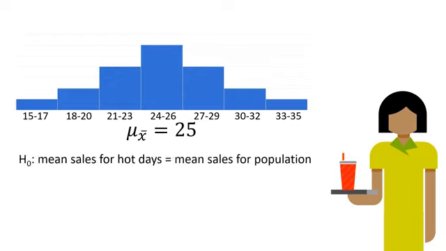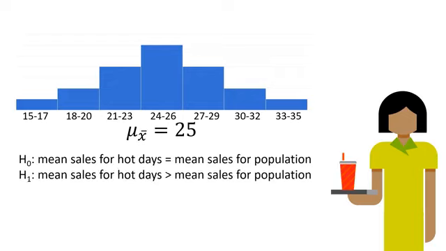The first is called the null hypothesis, and it effectively says that the sample mean for our 30 observations on days with higher than average temperature will not vary significantly from the population mean, allowing for natural random variation in the data. In other words, sales are not significantly higher on hot days. The second hypothesis is called the alternative hypothesis, and in this case it states that the mean sales for hot days is significantly higher than the population mean.